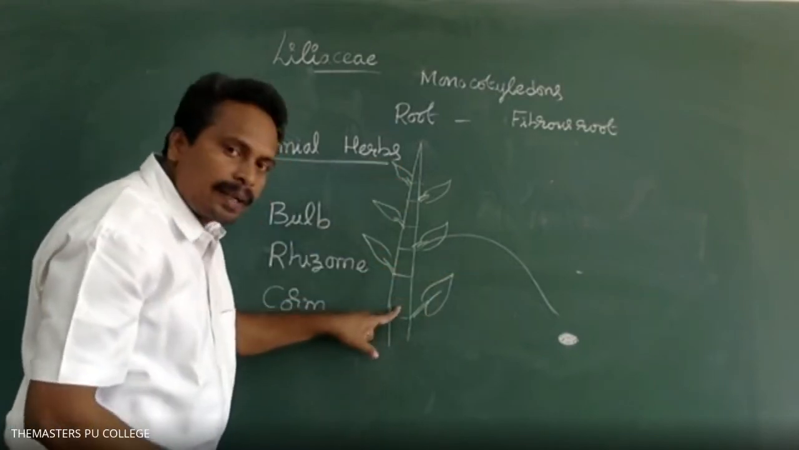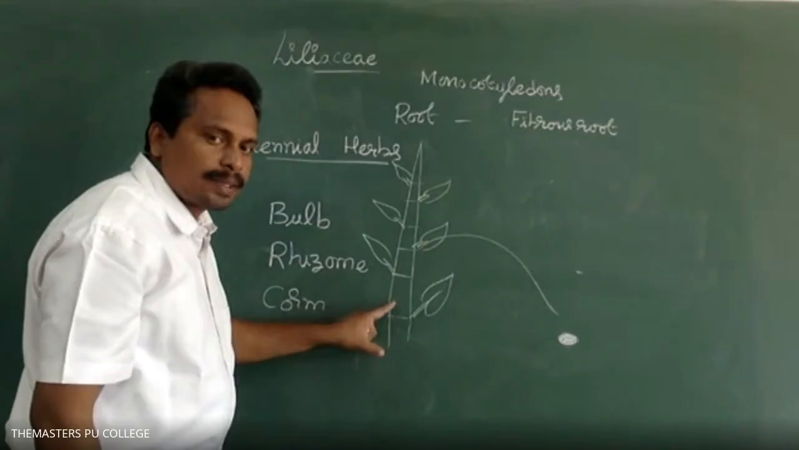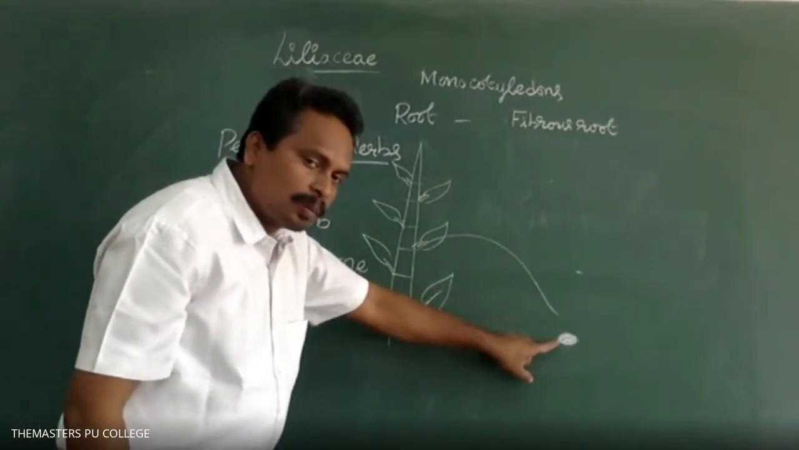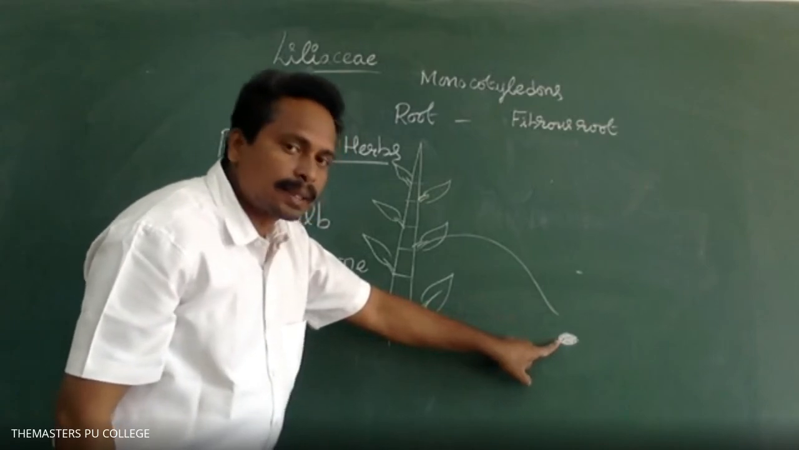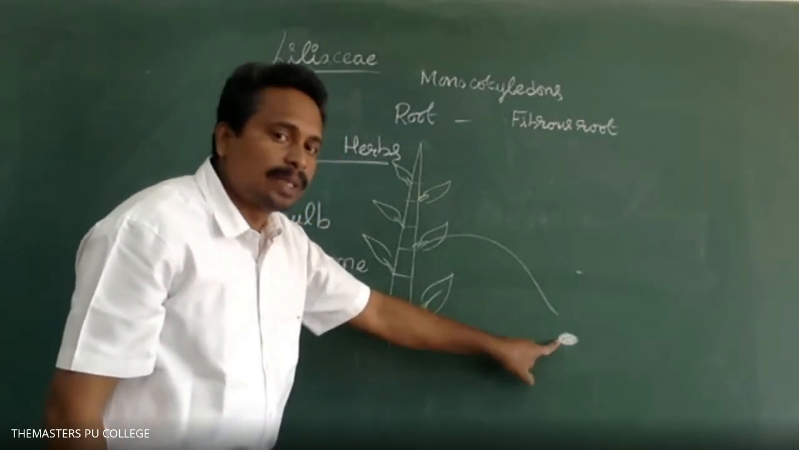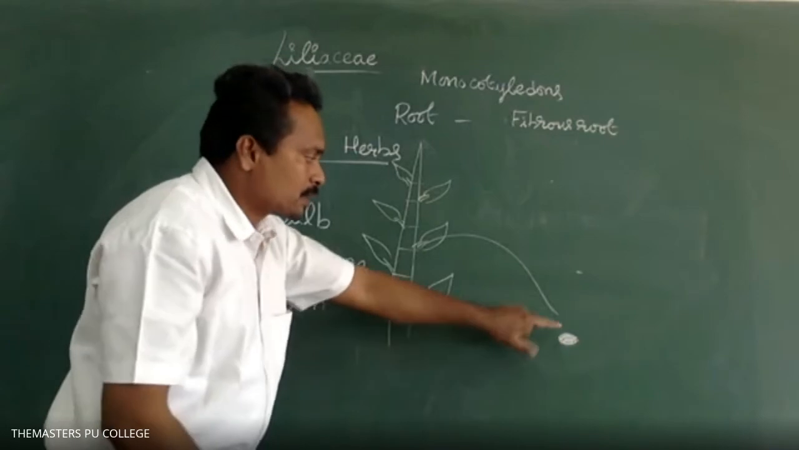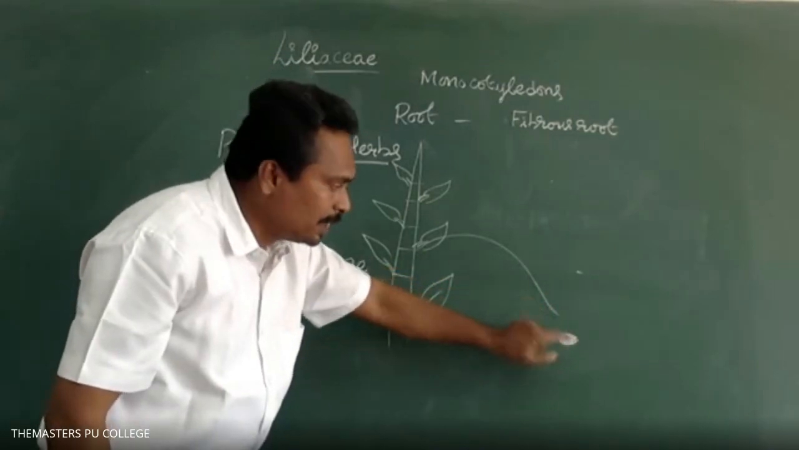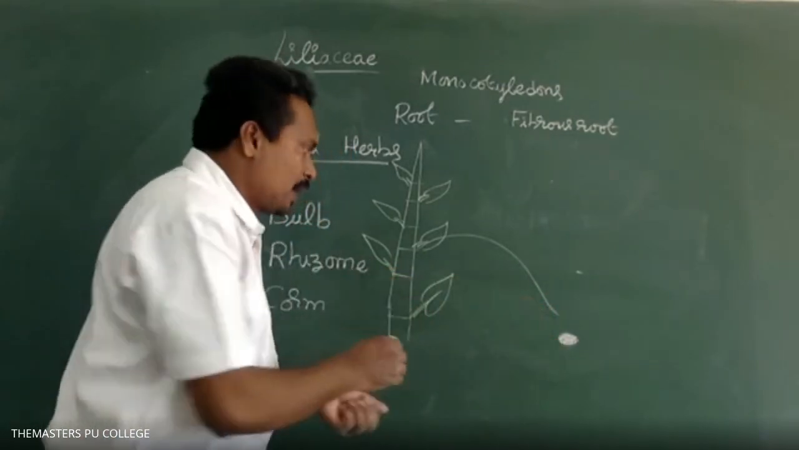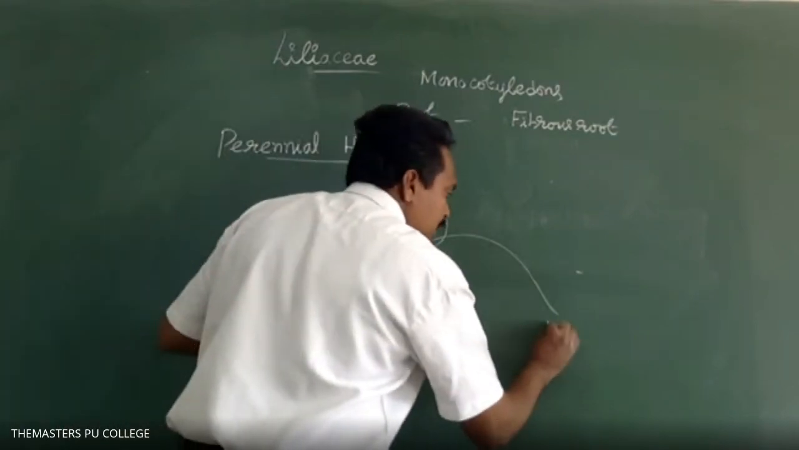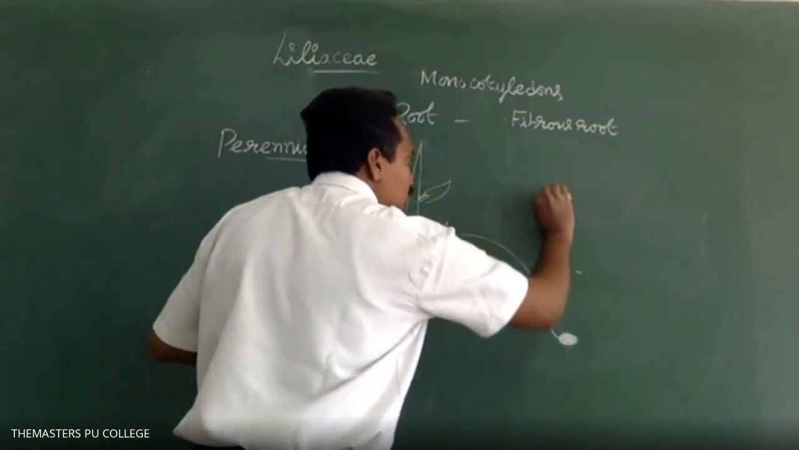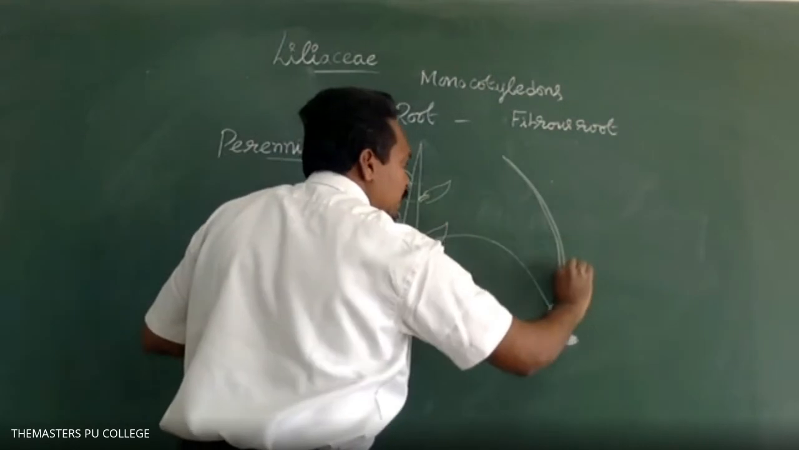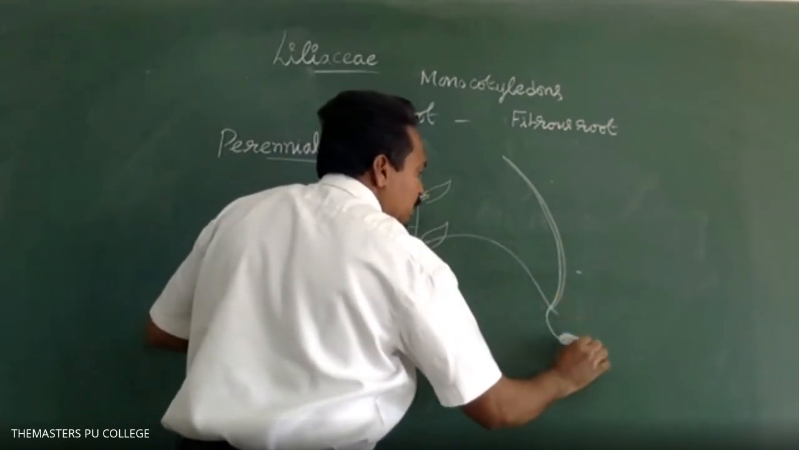This is an uncondensed stem with rosette leaves. Whereas in an onion plant, the stem length is highly reduced. So the nodes and internodes are very close to each other, and at the nodes region the leaves are formed.